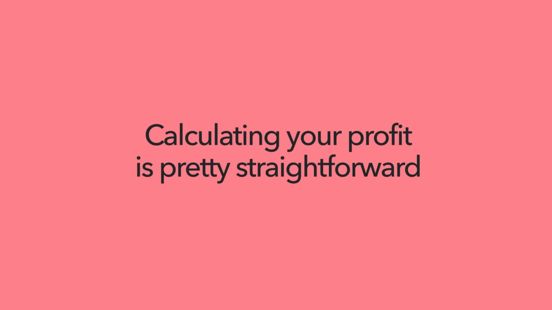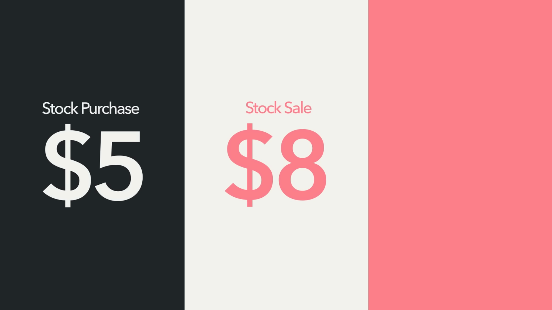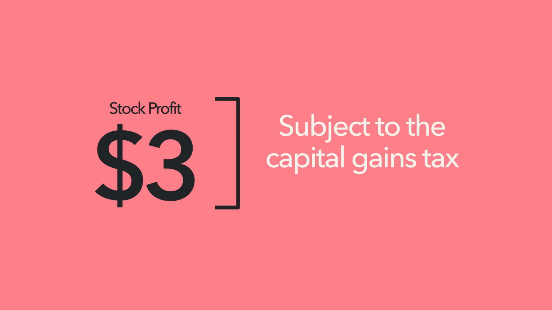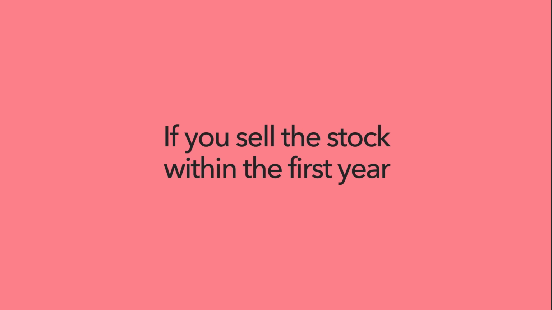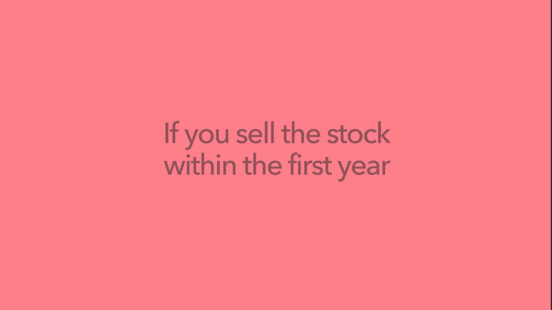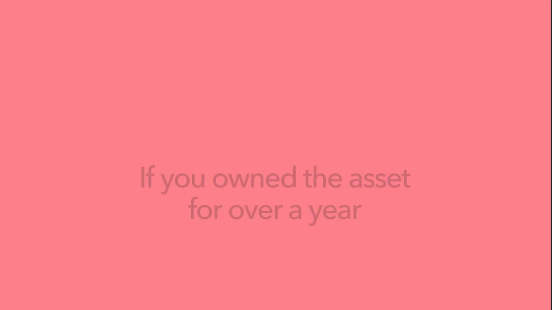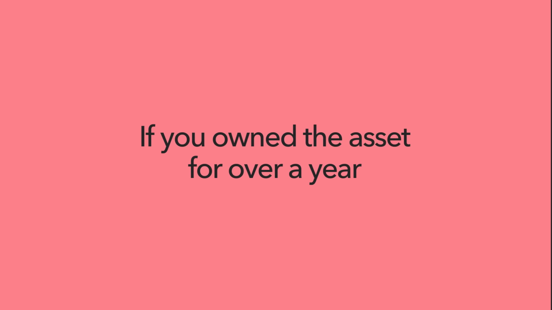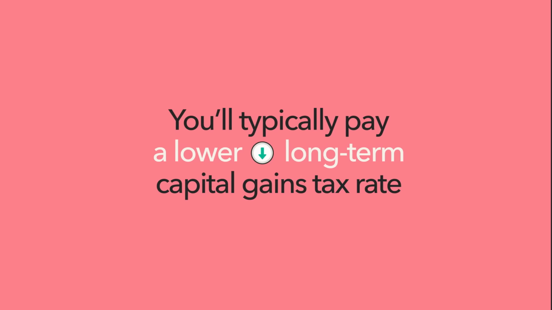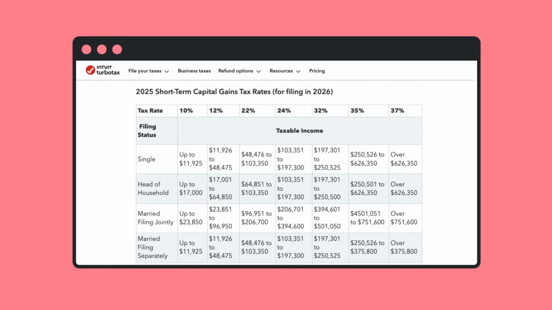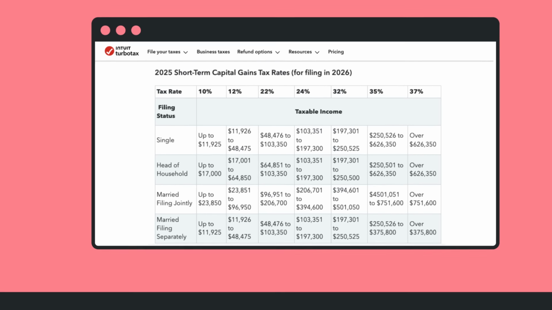For example, if you purchase a stock for $5 a share and then you sell it for $8, your profit at $3 per share is subject to the capital gains tax. If you sell the stock within the first year you bought it, you'll have to pay a higher short-term capital gains tax rate. However, if you owned the asset for over a year, you'll typically pay a lower long-term capital gains tax rate. To find the current rates for capital gains, check out our article linked in this video's description.